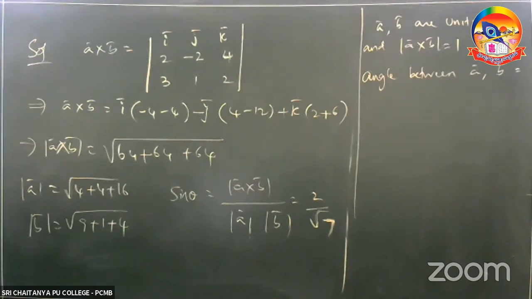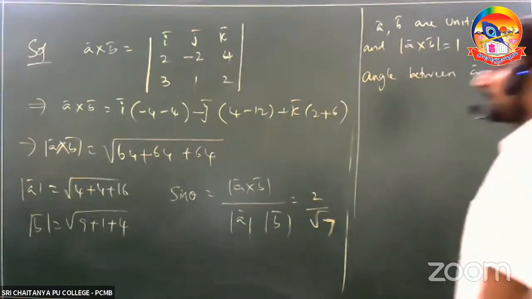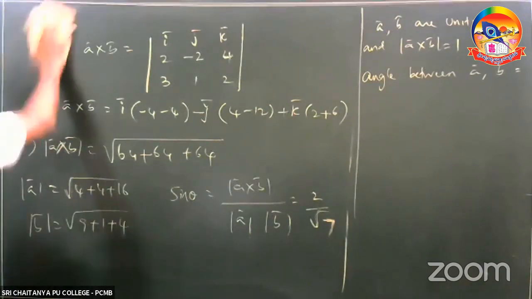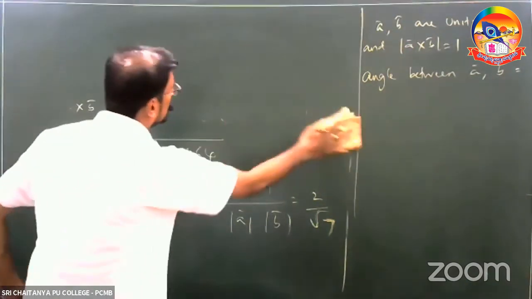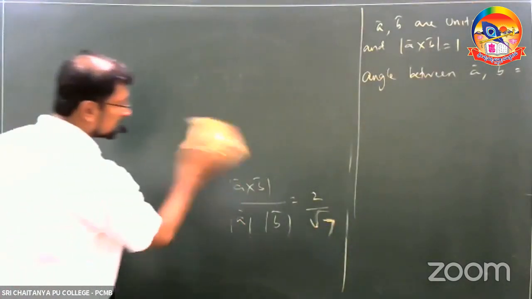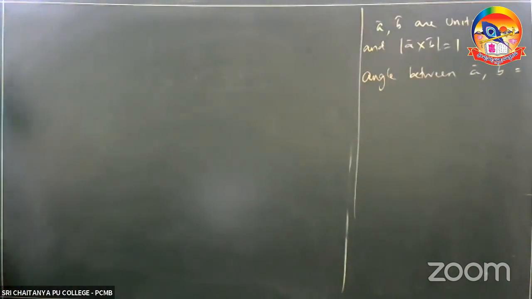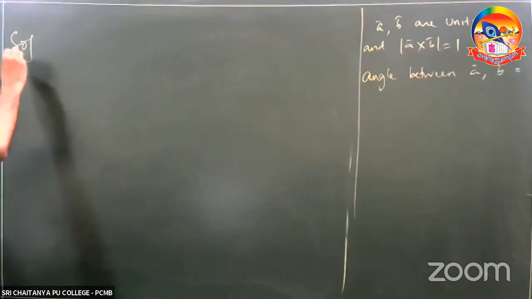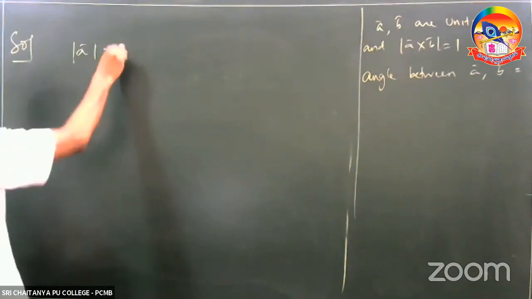Now, he has given you A comma B are two unit vectors, which means mod A is equal to mod B is equal to 1.